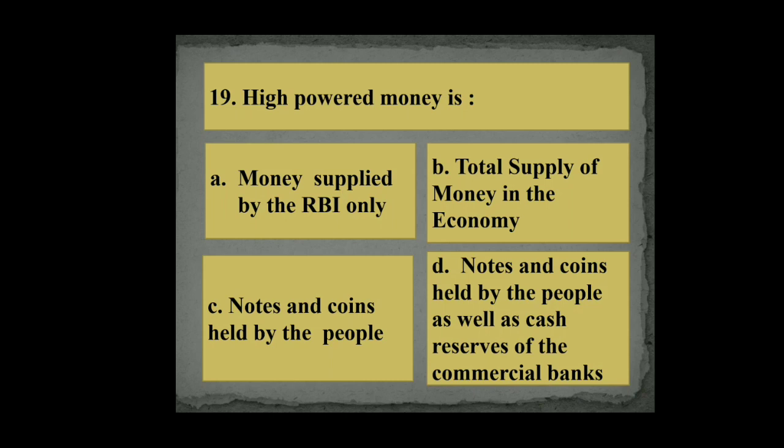Question 19. High powered money is: A. Money supplied by the Reserve Bank of India, B. Total supply of money in the economy, C. Notes and coins held by the people, D. Notes and coins held by the people as well as cash reserves of the commercial banks. So its right answer is D. Notes and coins held by the people as well as cash reserves of the commercial banks.